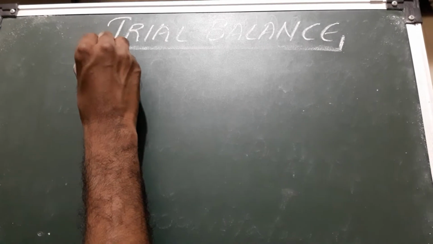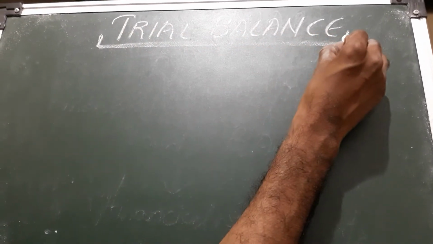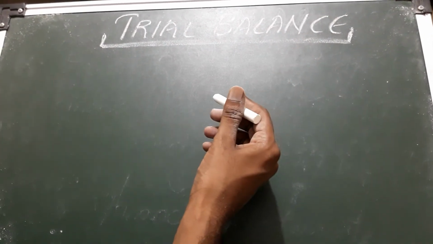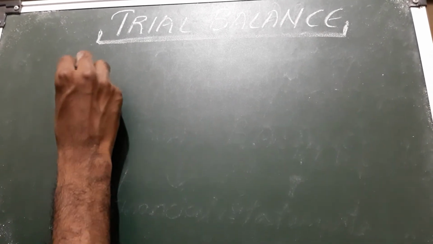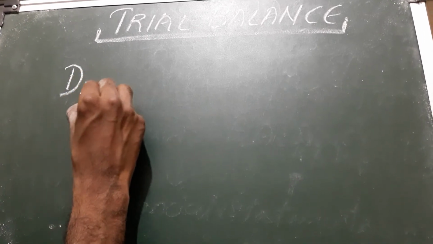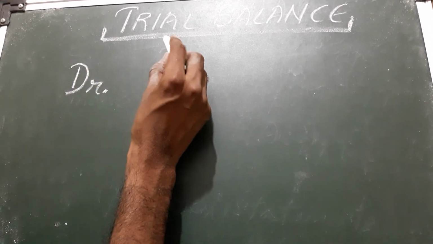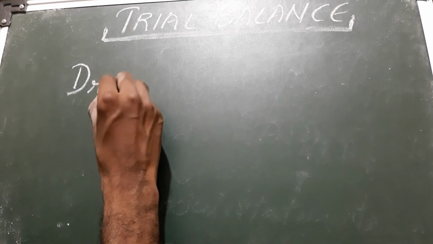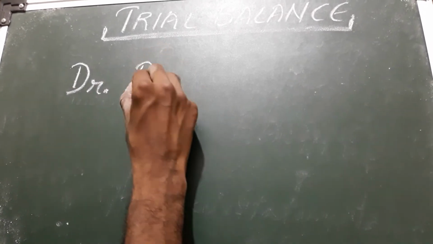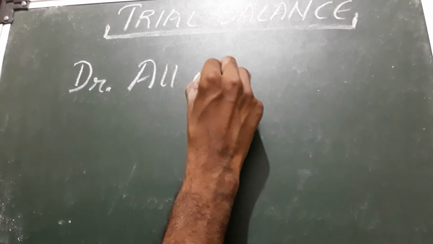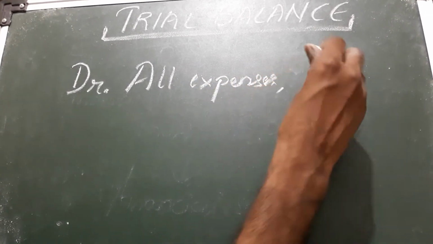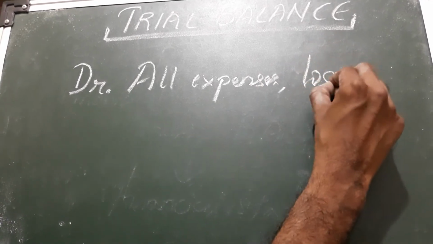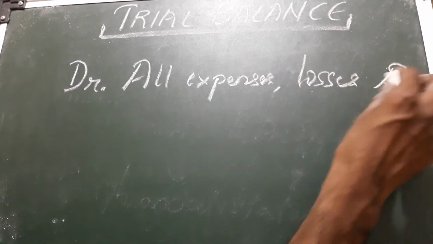The rules of preparing trial balance is based on the modern approach of accounting. That is, basically trial balance is a statement. It comprises on the debit side all expenses, losses and assets.